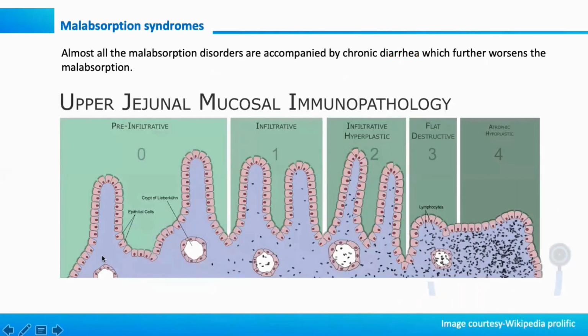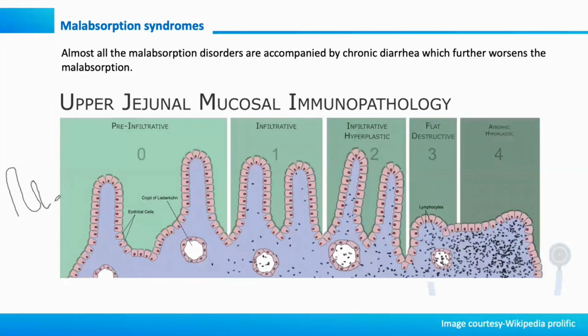So I told you, right, malabsorption syndromes. I'll also give you the differential diagnosis for this. But try to observe this picture. Pictures are important, flowcharts are important. You have to draw this. When there is a question on celiac disease, if you don't show the flat villi...